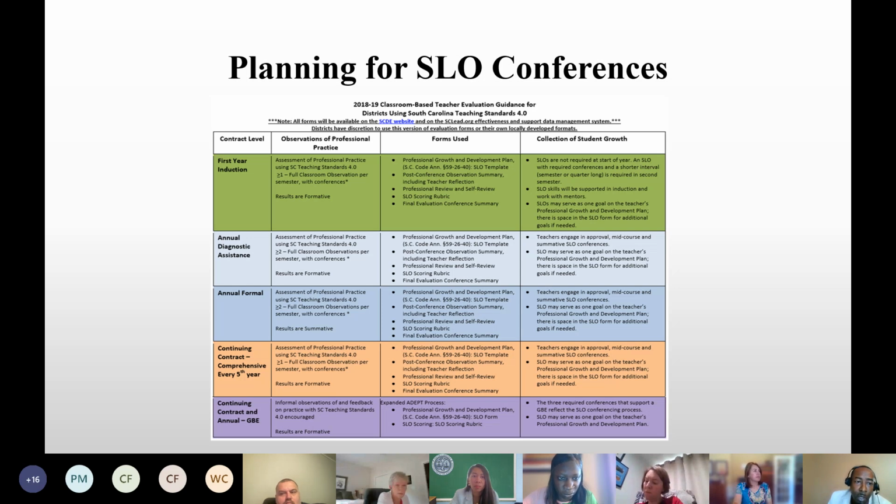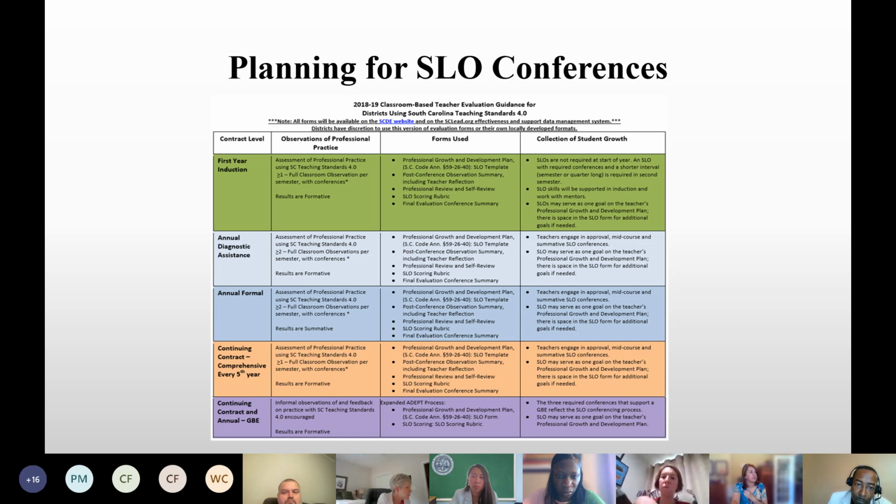The next column is the observation portion of the evaluation piece. It tells you how many observations are needed for the first semester and how many are needed for the second semester or the final cycle. It gives you that detail. It tells you where the results are formative and where they are summative. The middle column, the forms to use, tells you the forms that are available, mostly on our website, that will help you manage the evaluation process.